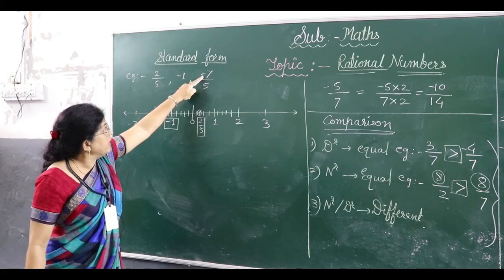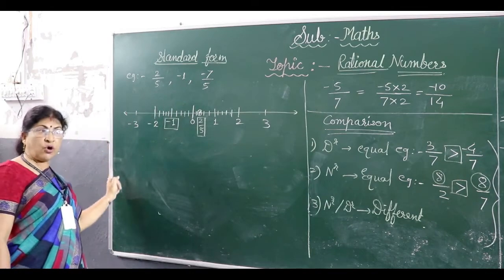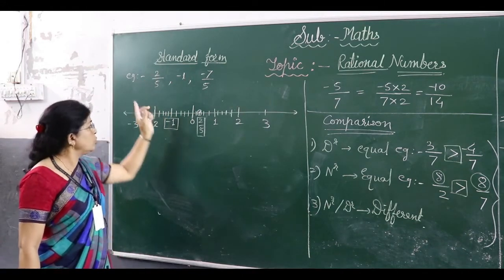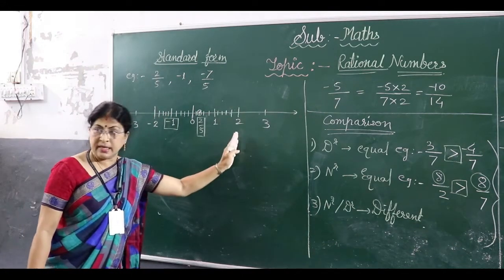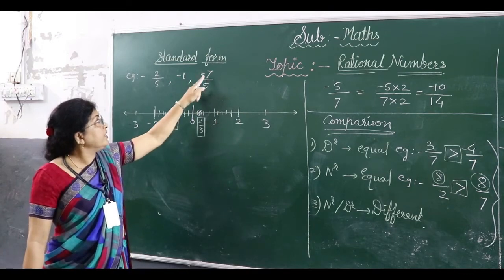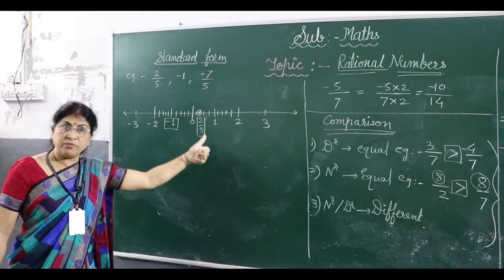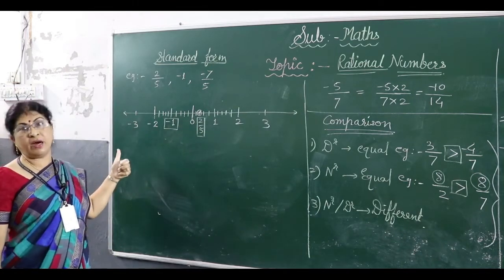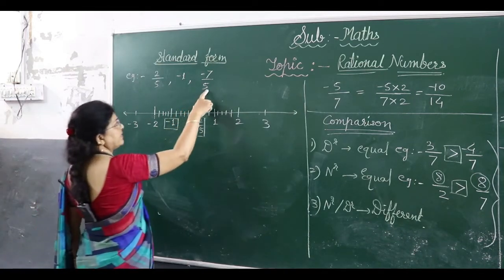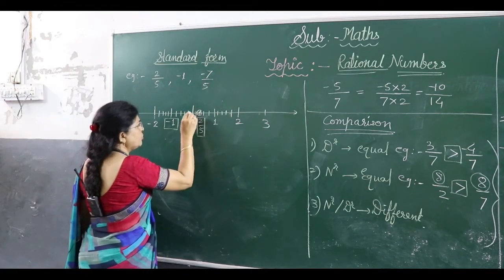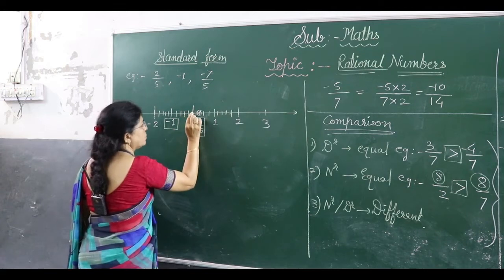Its numerator is negative, so will it come to the left of 0 or the right of 0? That is dependent on the sign. Here it was positive, so we showed it on the right side, but now its numerator is negative, so we must show it on the left side. Means from 0 we will go to the left side by counting, right? Now the division is already 5. What is the numerator? -7. So from 0 you just go on counting 7 after 0.